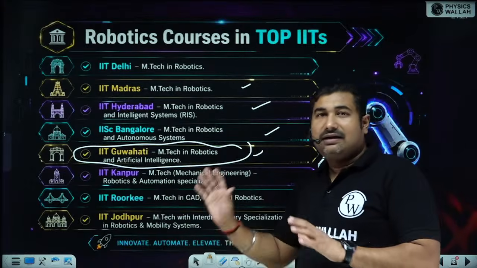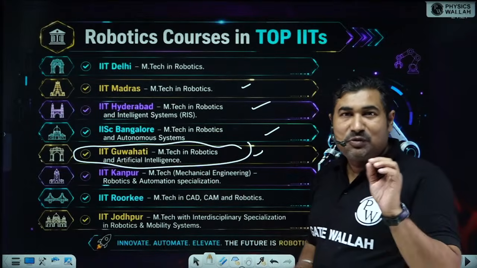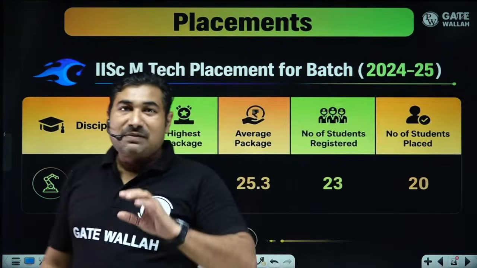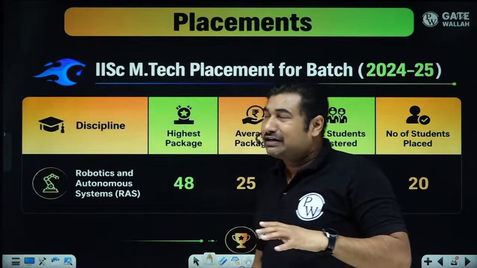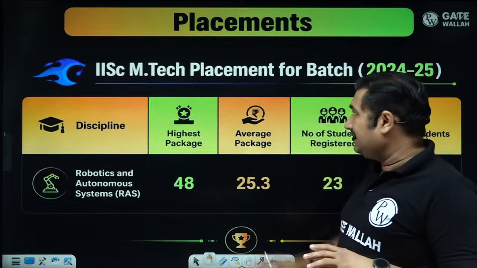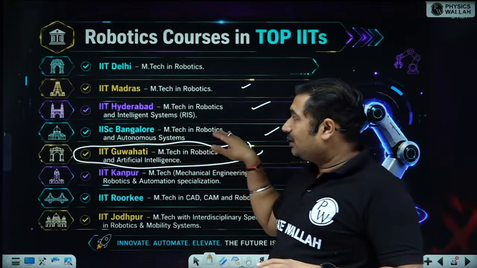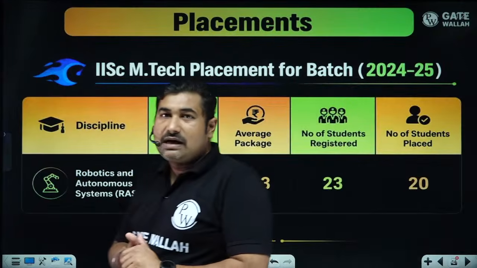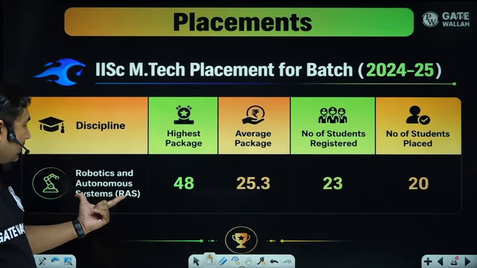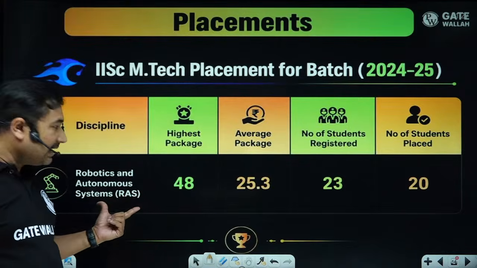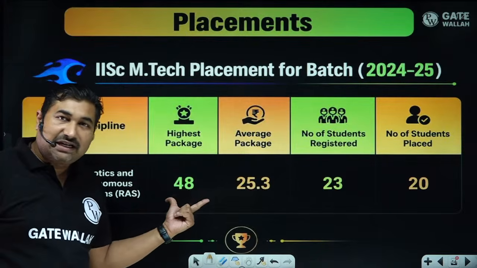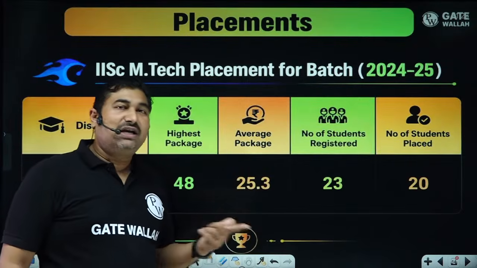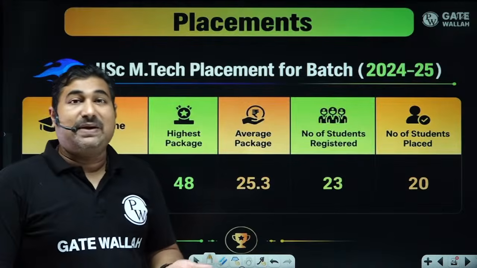Already they are providing you an M.Tech program, and you won't believe what packages they have offered. Okay, so what packages do their students get offered by the different companies? If we talk about ISC Bangalore, M.Tech in Robotics and Autonomous System, that branch is the RAS branch. The highest package is around 48. Forget about the highest package. Let's talk about the average package. So the average package is 25.3. And this is the starting package.